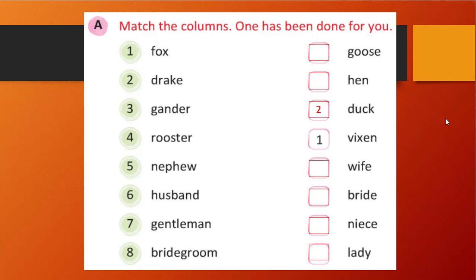Number 2, you see. Gander. Okay, let's see what it can be. What is a gander? It is a male goose, right? Male goose, we call it a gander. So the correct answer is goose. Okay.